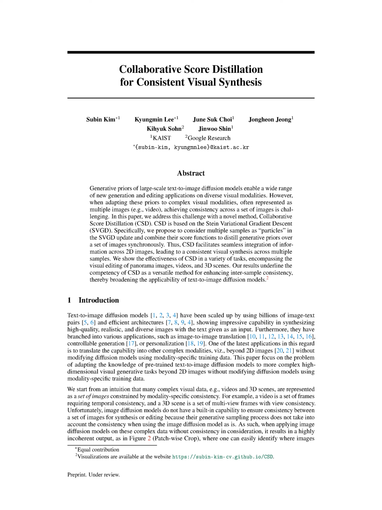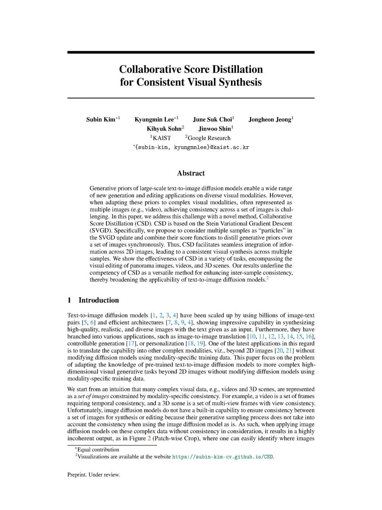For example, when editing a panorama, CSD Edit optimizes multiple patches of an image to ensure spatial consistency. We also demonstrate that our approach strikes a better balance between maintaining consistency from the source to the target image and preserving instruction fidelity, compared to other methods. In the context of video editing, CSD Edit considers multiple frames during optimization, resulting in videos with temporally consistent frames. Additionally, when we apply CSD Edit to 3D scene editing and generation, we encourage consistency among multiple views.